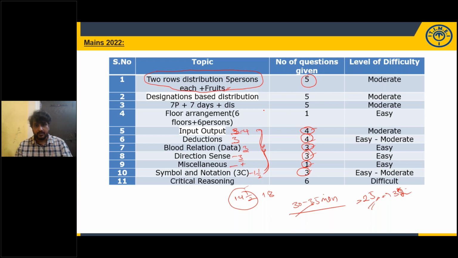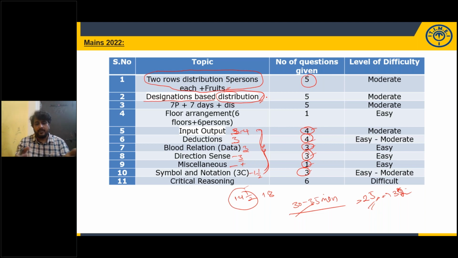And the second one is designation based along with distribution. Designation based means like this: 7 persons are working in a company in different designations among president, vice president, CEO, AGM, GM, chief manager, like this. And each person likes a different color. This kind of question comes under designation based. These are not difficult questions. Before going to the exam, at least you have to practice 2 to 3 sets of this kind of model.